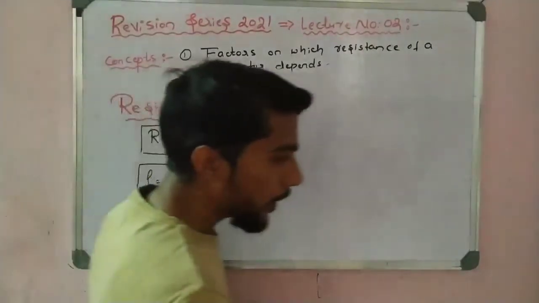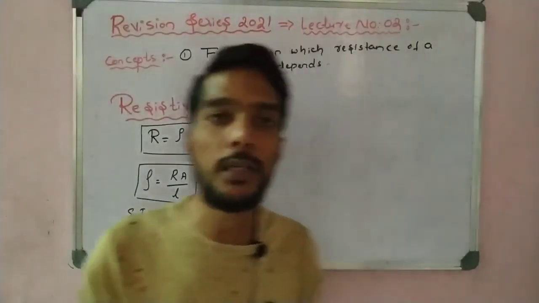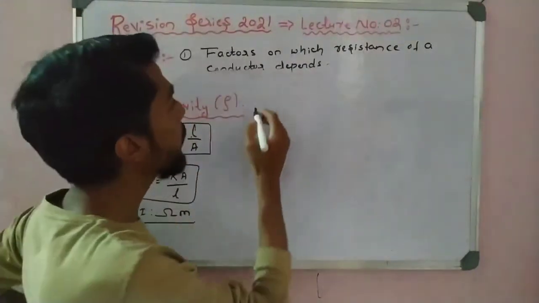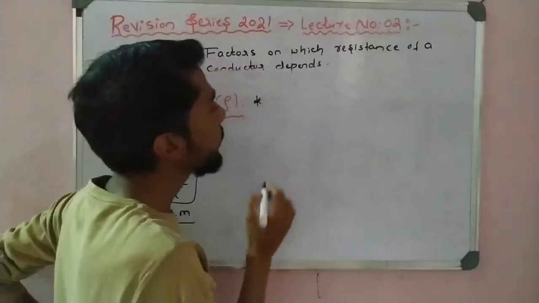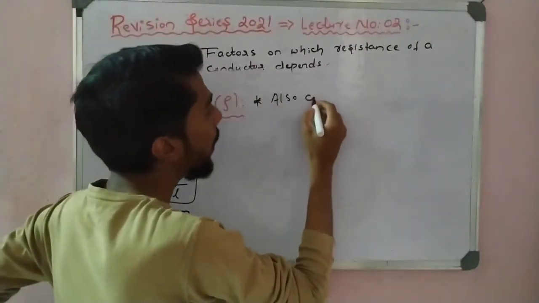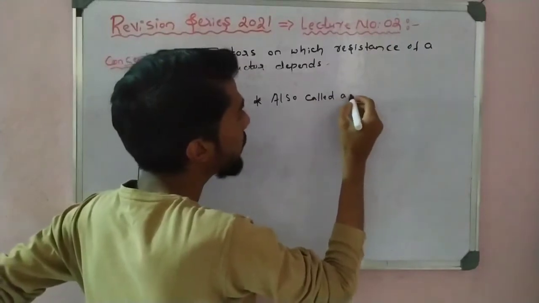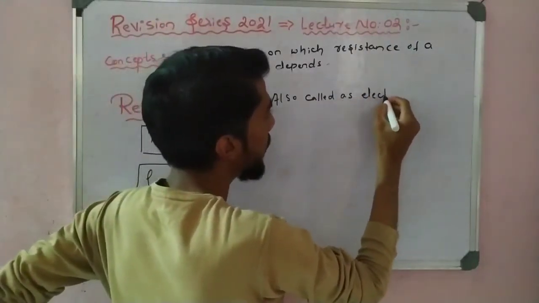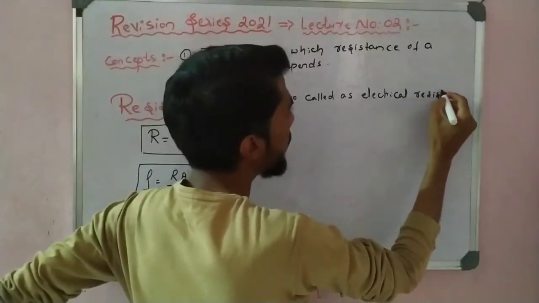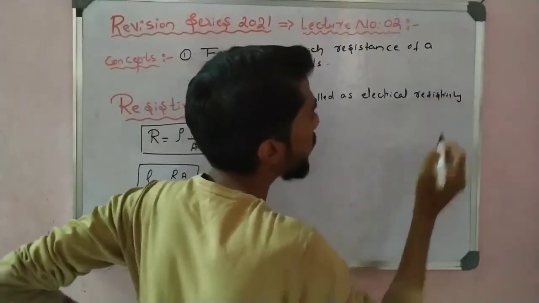Now let us start with some very important concepts about resistivity. One point to remember: resistivity is also called electrical resistivity, or in simple form only resistivity.